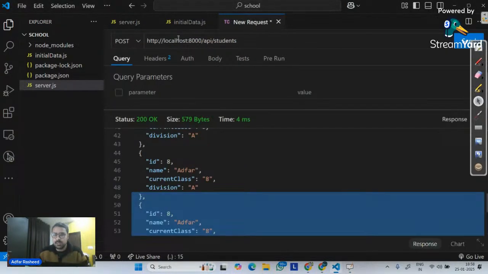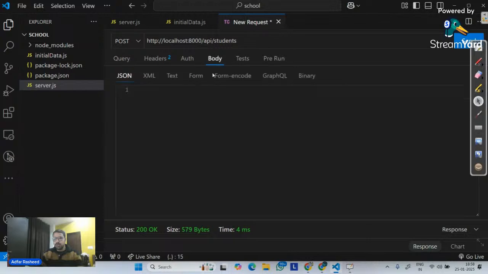But if you look at this 100 line, you can clearly see there is one key from the request called body. And you will simply tell, I am transferring a few things. What? Number one is I am transferring name. So name is supposed to be adfar, then comma. Another one is my current class, like this. Current class is, let's suppose, 10. Then comma, my division. So I will make it as JSON data. You can see I have selected JSON over here. And then inside this, I will simply make division equal to 10.